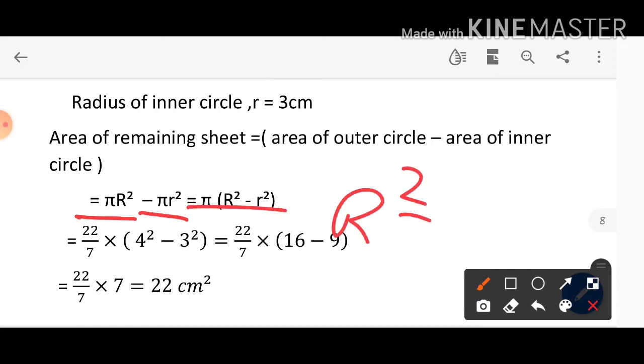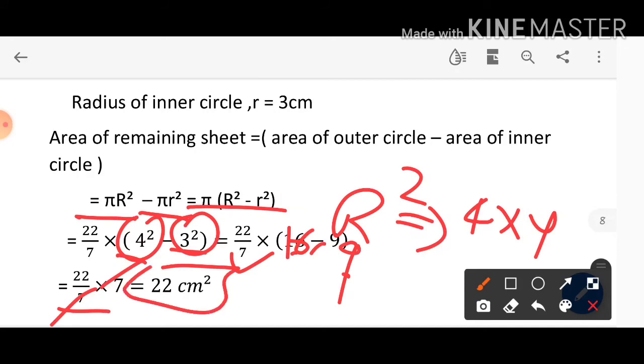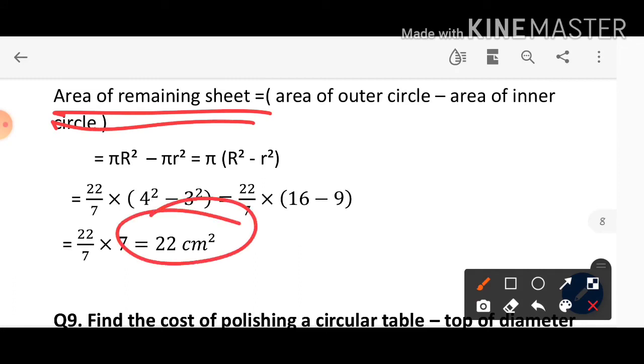R square means you have to multiply r how many times, 2 times. So 4 multiply 4 minus 3 multiply 3. So 22 by 7, 4 4s are 16 minus 3 3s are 9. So 22 by 7, 16 minus 9, 7. We can cancel 7 by 7. So answer is 22 centimeter square. It means the area of remaining sheet after removing a circle of radius 3 centimeter is 22 centimeter square.